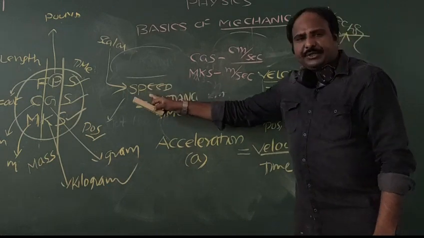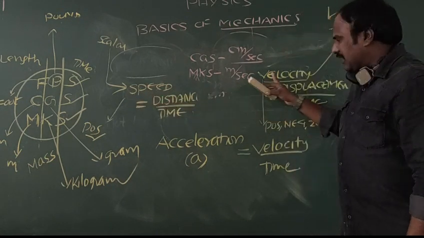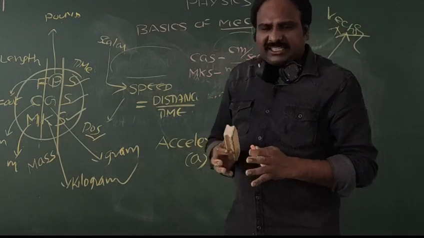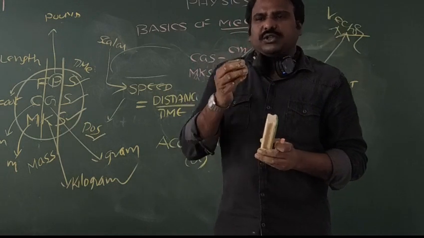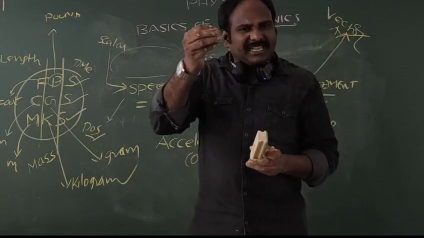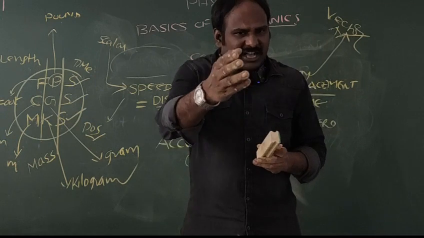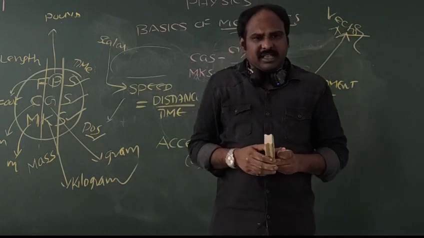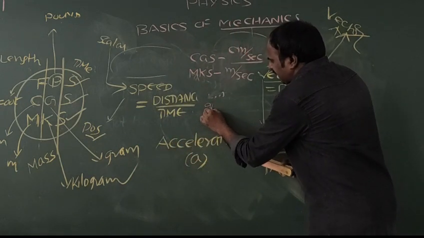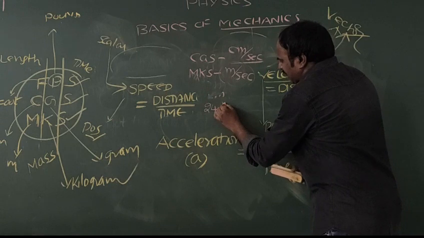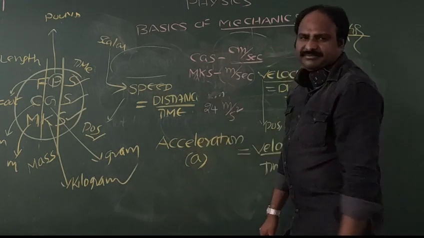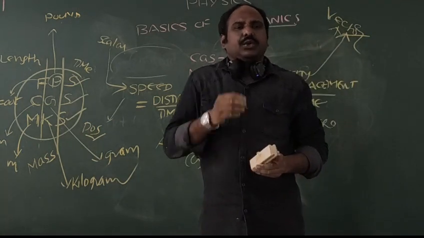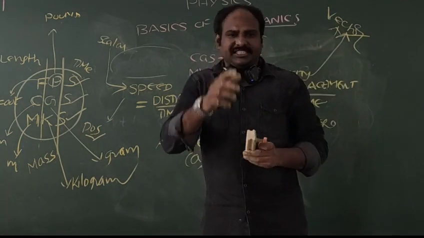Whenever you are doing problems on speed or velocity, you should mention the units. Units are very, very important while doing problems. If the answer is 24 meter per second, but you get 23 meter per second, you will still be given marks. But even though you got the answer 24, if instead of meter per second you write meter per second square, it will be struck off. That is the importance of units to express any physical quantity.